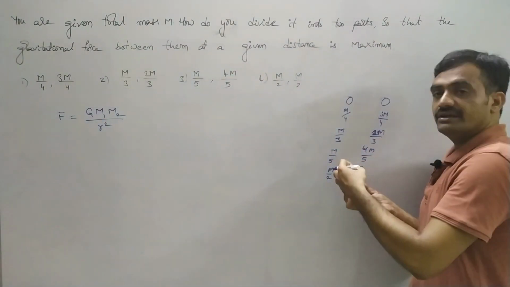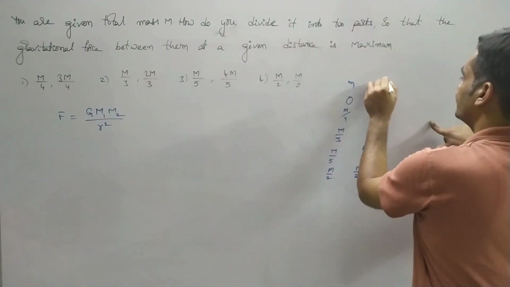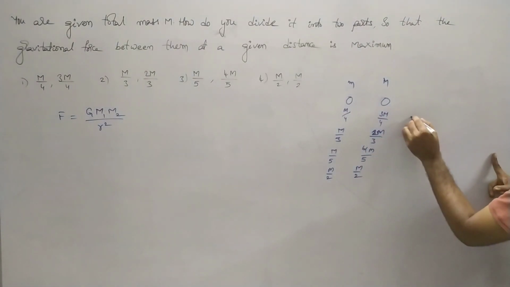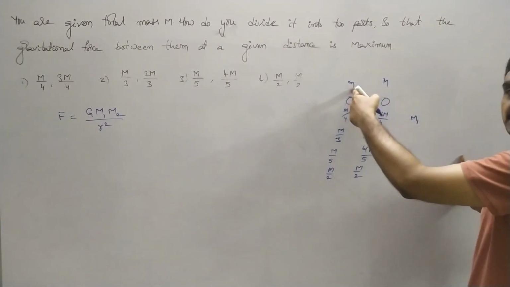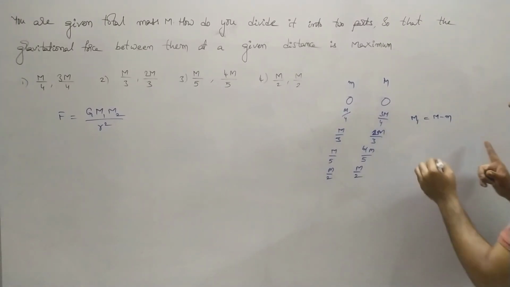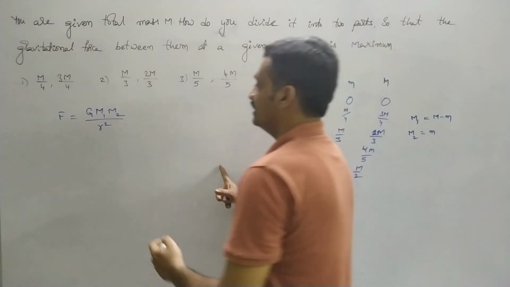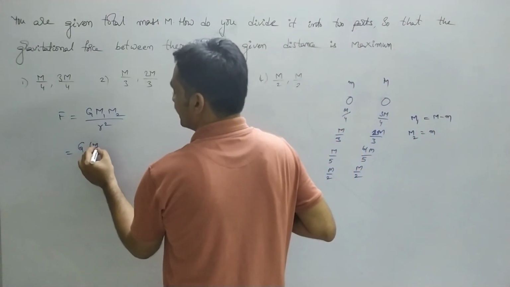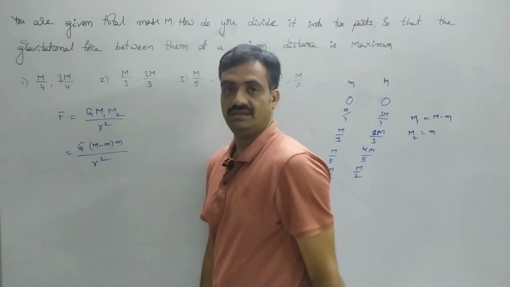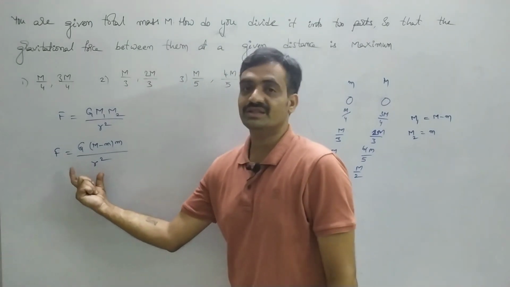Let us consider that I remove a mass of small m from the total mass capital M. Then m1 is the remaining mass, capital M minus small m, whereas m2 is equal to the mass removed, small m. Then F is equal to G into capital M minus small m into small m by r square. Now we are going to differentiate this equation with respect to mass.